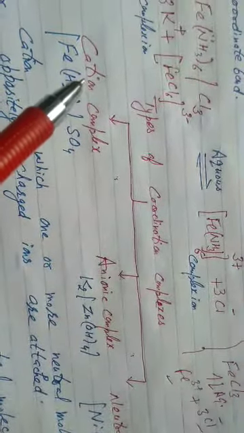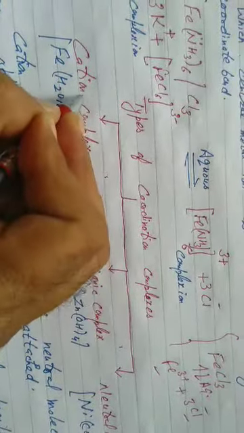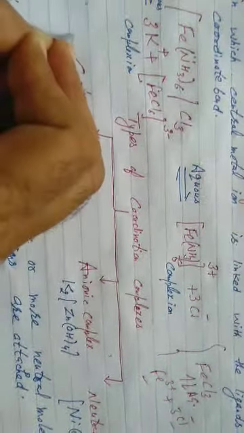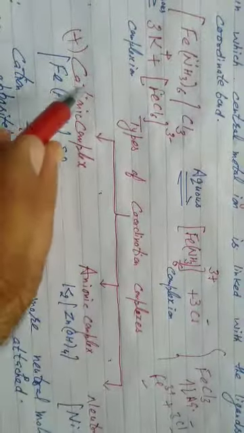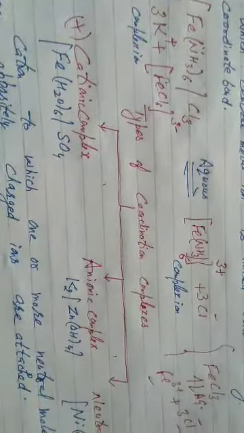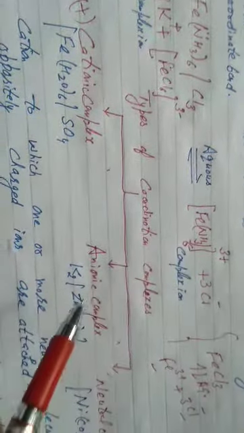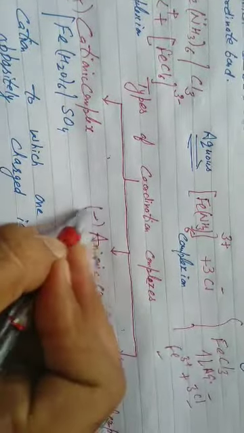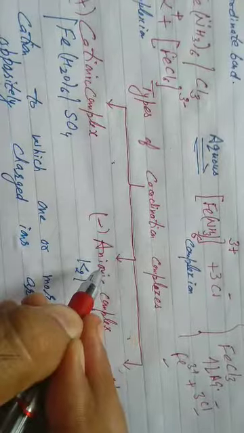If they are ionic, maybe cationic complex or maybe anionic complex. Students, the first one is cationic complex. It is clear, all of you know a cation carries which charge? Positive. That is its definition. A complex ion carrying net positive charge is called a cationic complex, just like this one. Second, anionic complex. Anion, all of you know, is a negative charge ion. The definition is within it: a complex ion carrying net negative charge is called an anionic complex.